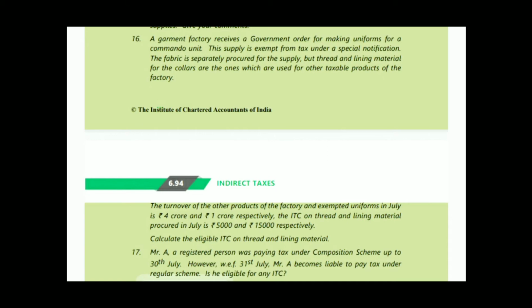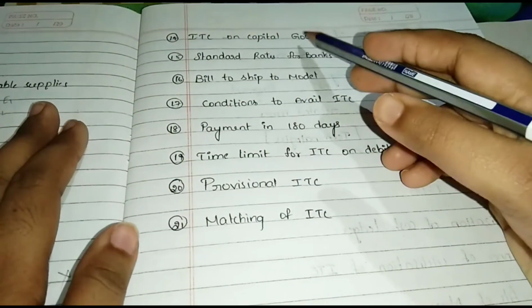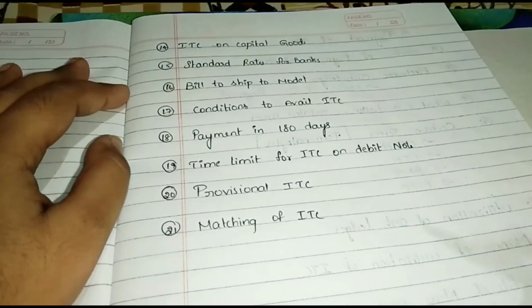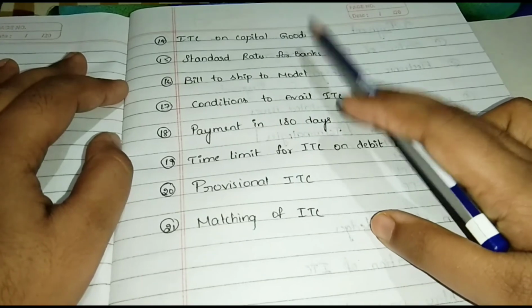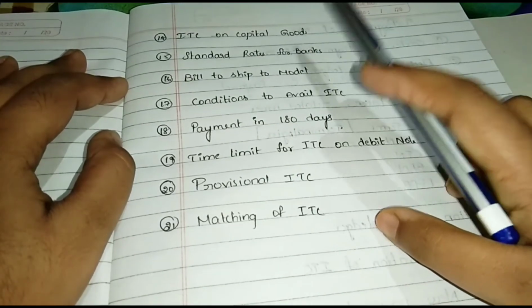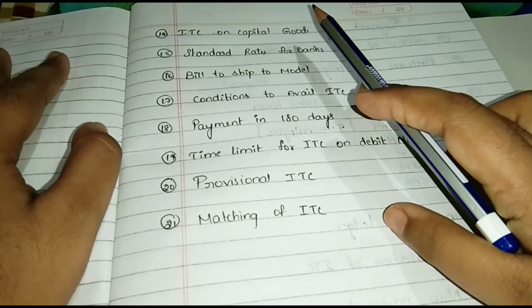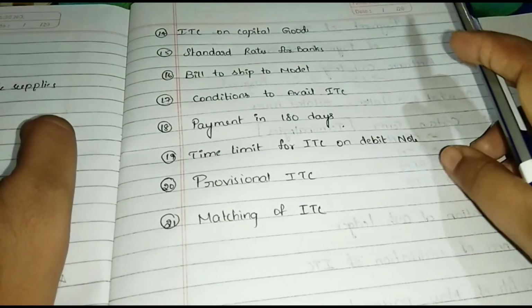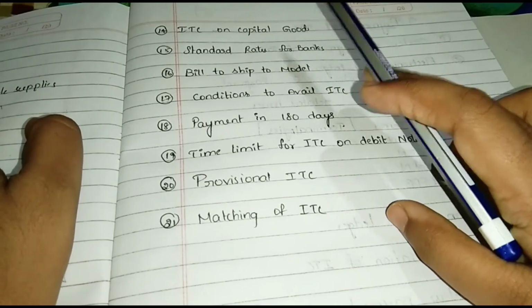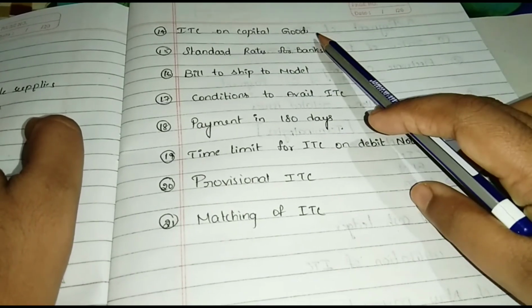Okay. And see the next, ITC on capital goods. See in this, for example, machinery used only for exempt supplies gets no ITC, and machinery used only for taxable supplies gets full ITC. If used for both purposes, then ITC is to be apportioned.